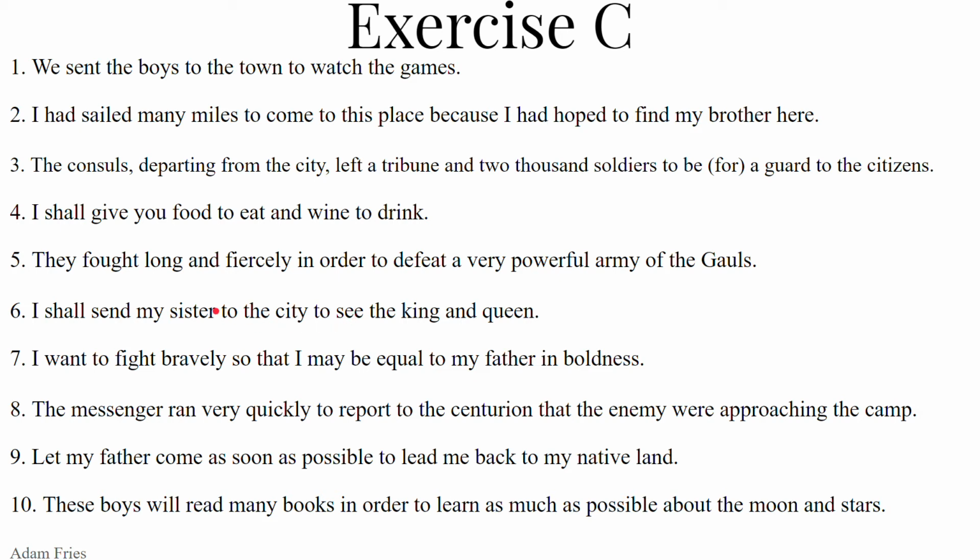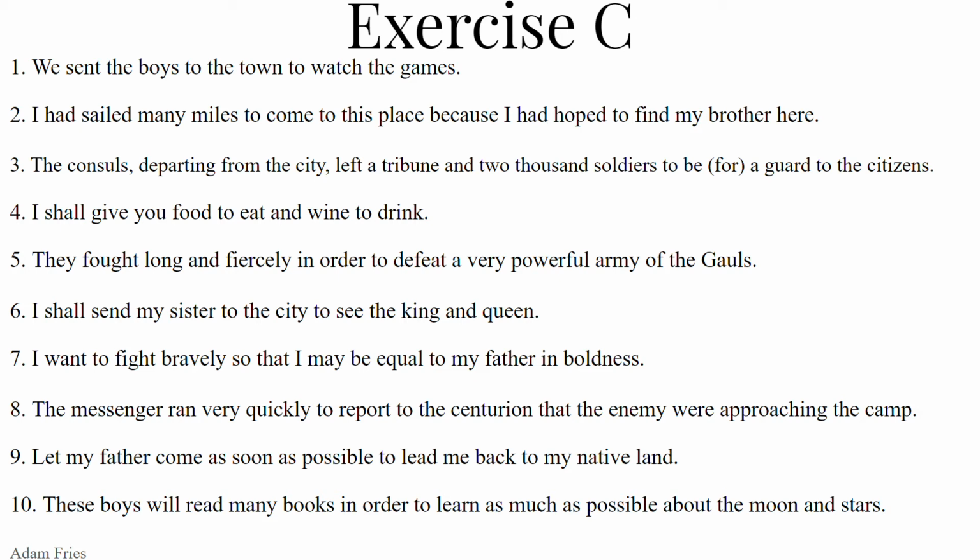And we're sending the sister to see the king and queen. So ut regem et reginam, or regem reginamque videat. Videat, the present subjunctive, because we're in primary sequence. I shall send my sister to the city. Ad urbem sororem meam mittam.